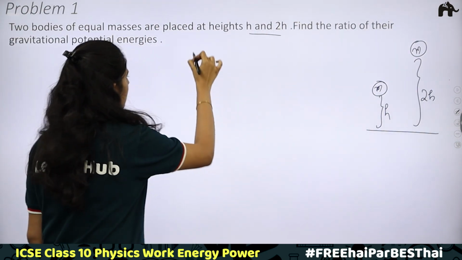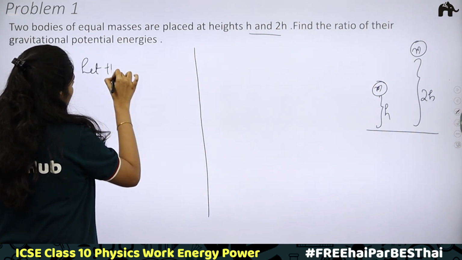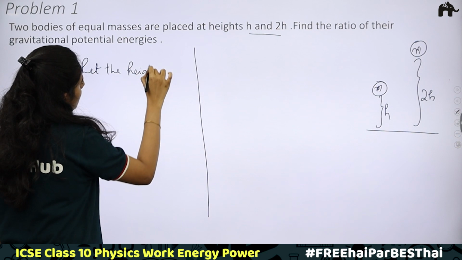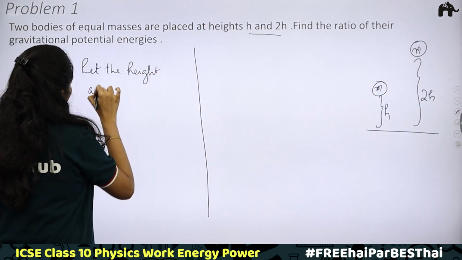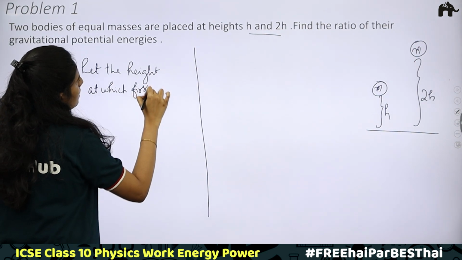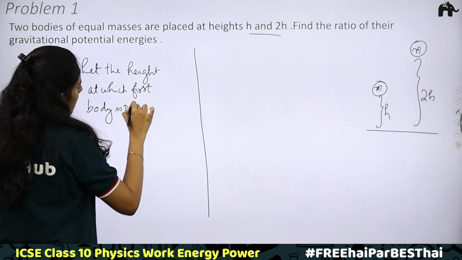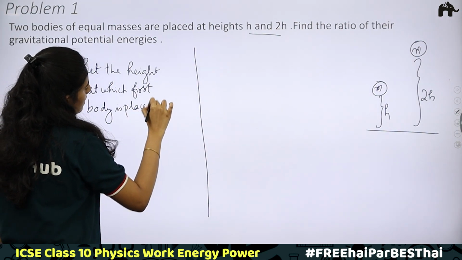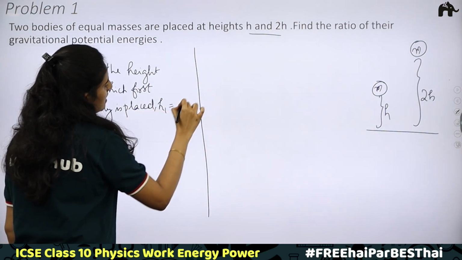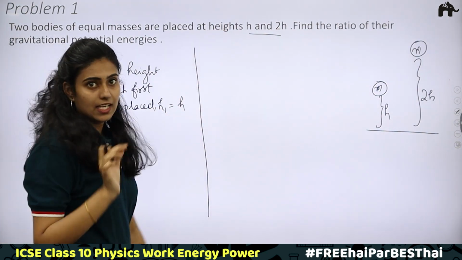Okay, so here, let the height at which the first body is placed, h1, be equal to h. It is given as h.